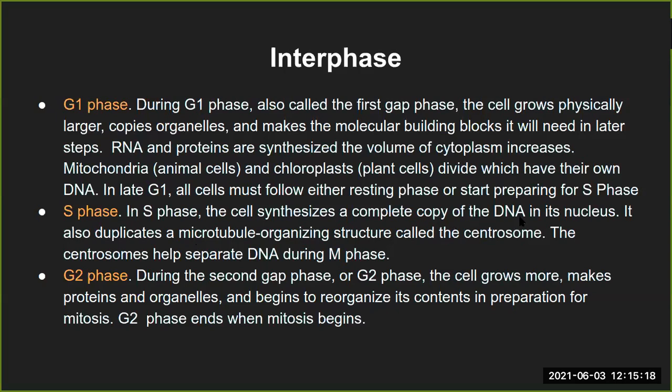Nothing is left out in its nucleus, and it also duplicates the microtubule organizing structure called the centrosome. Now again, this is one of the structural exceptions which gets duplicated in the S phase. Why is this getting duplicated in the synthesis phase?